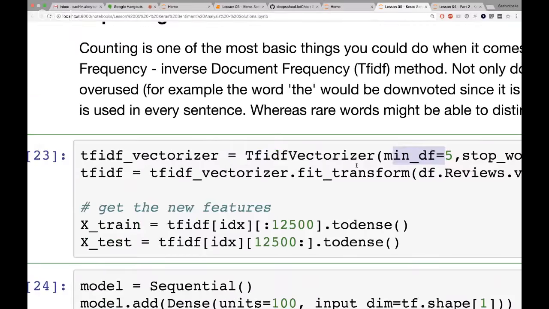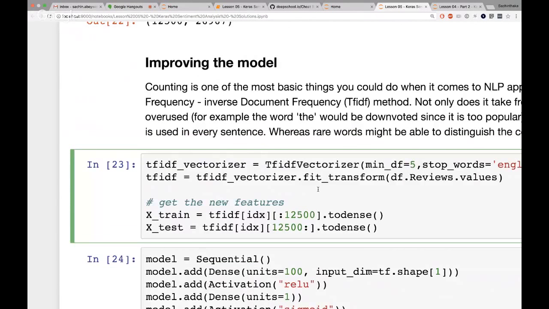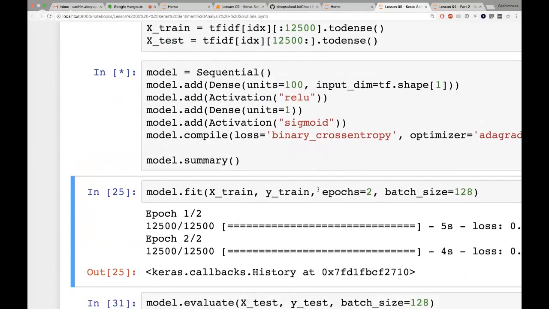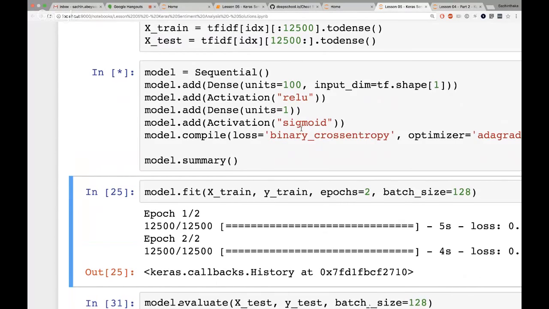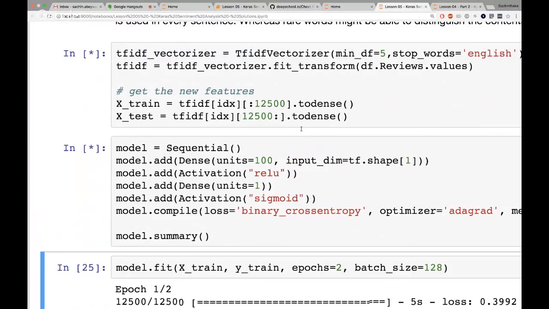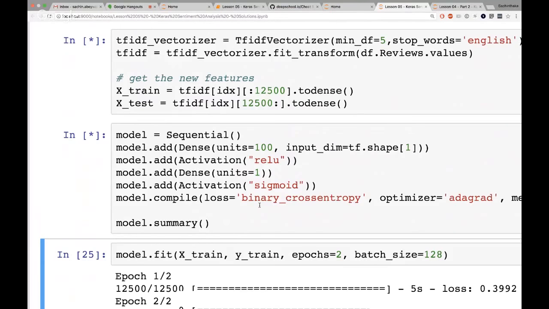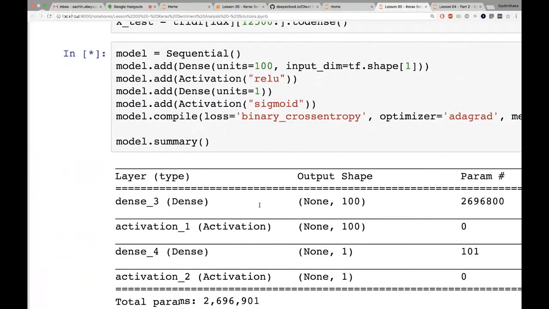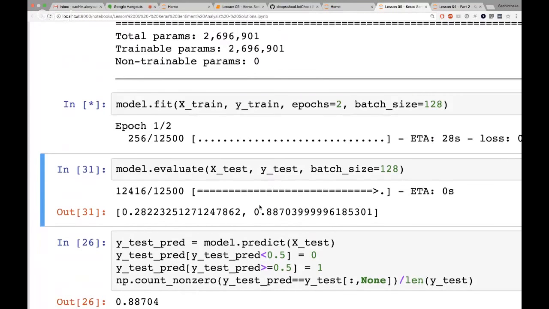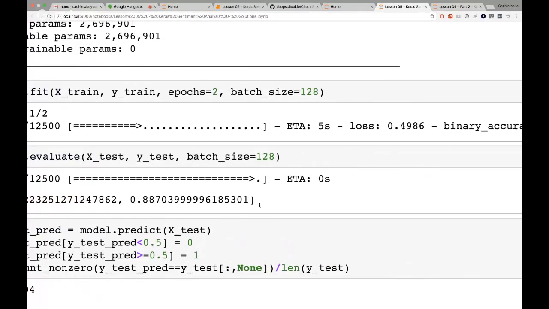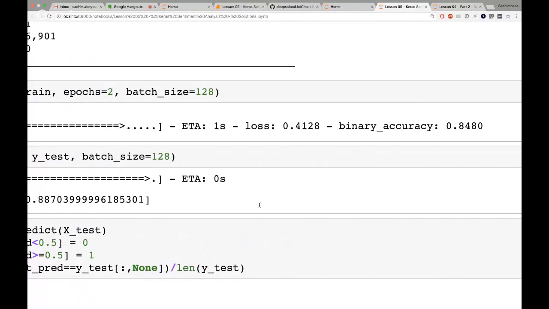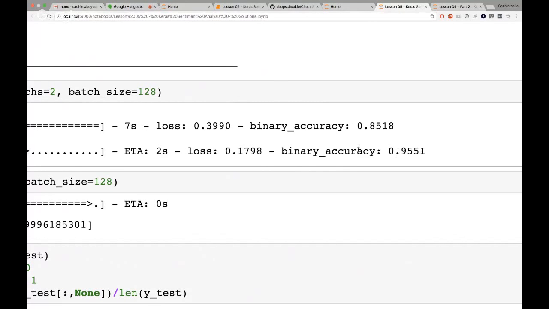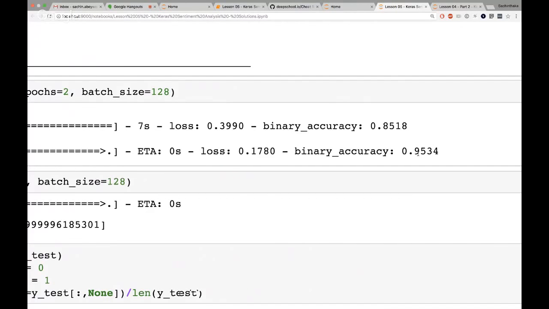So once we do that, and we do this training, again, I've specified the model to be exactly the same. The input dimension is still going to be 26,500. And once I do the model fitting, this might take a bit of time. Yeah, so the accuracy right now is 83%. And in the second epoch, it jumps to 96%. Again, this is just testing.